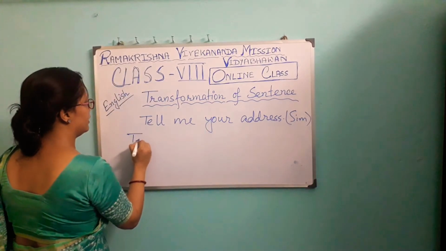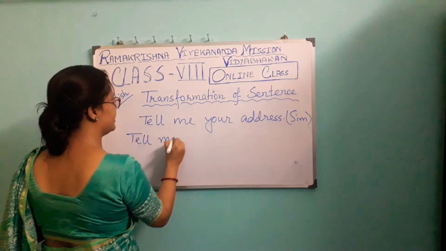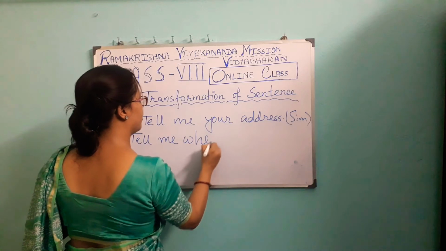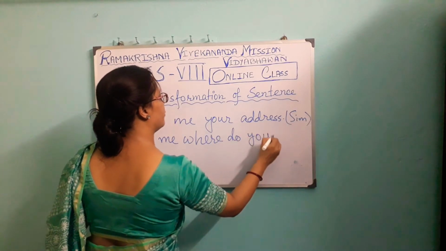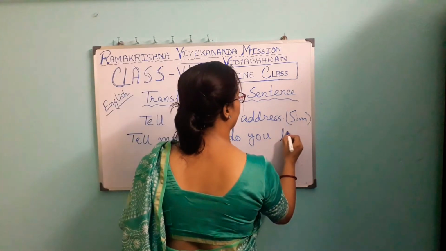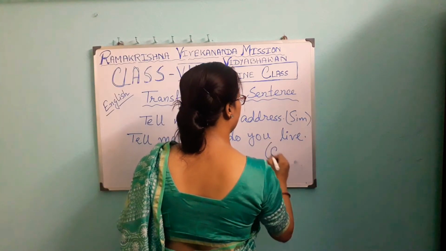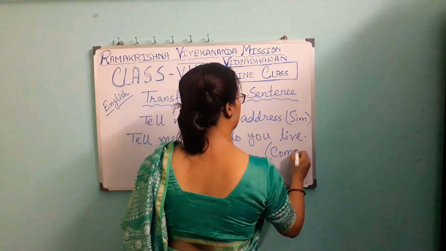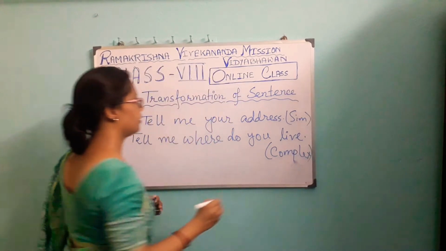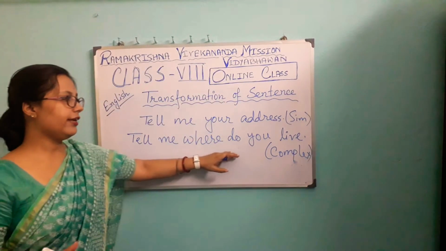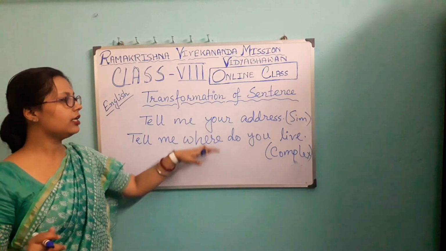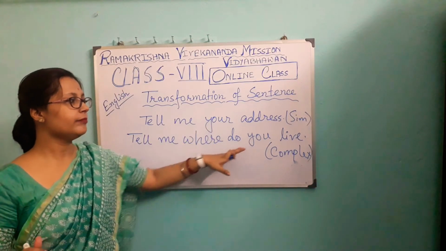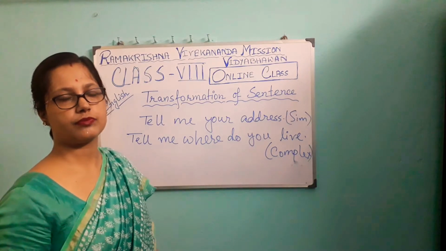See, the answer will be, tell me where do you live. This will be the complex form. Where do you live means your address. So, we are not changing the meaning, we are just changing the grammatical structure.